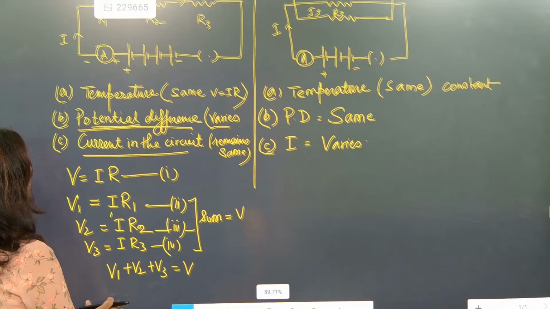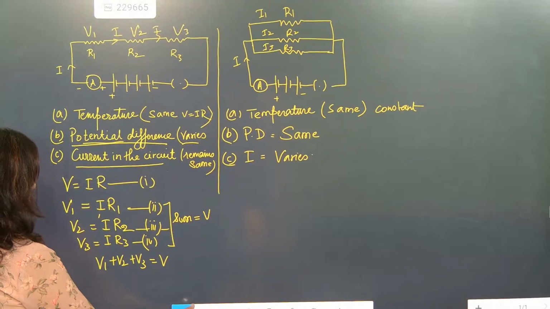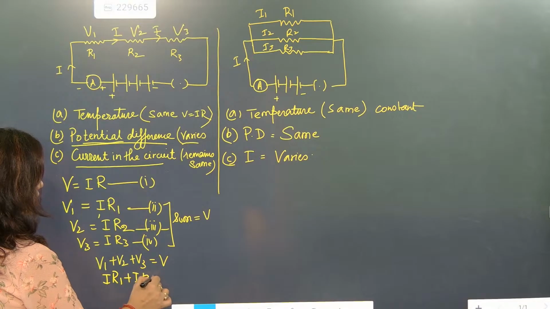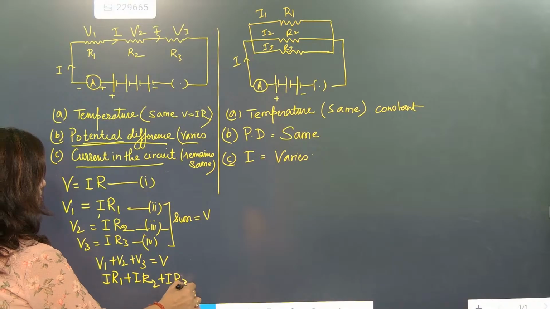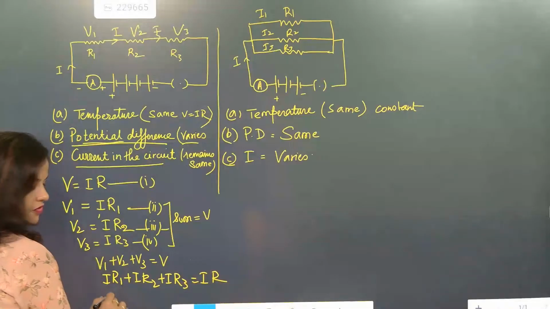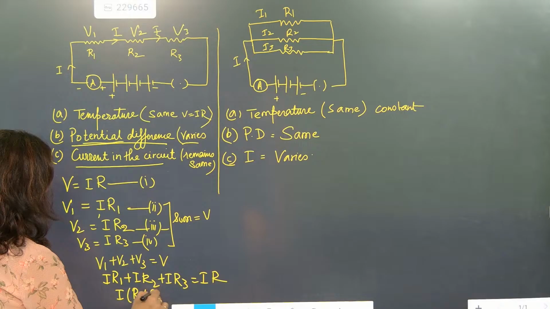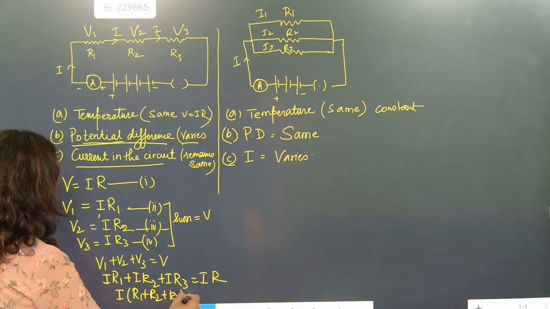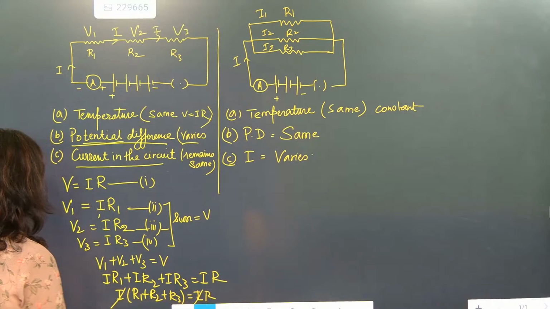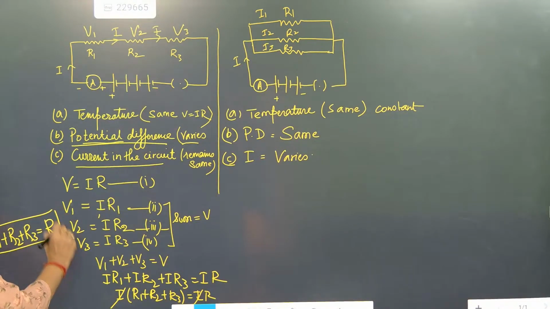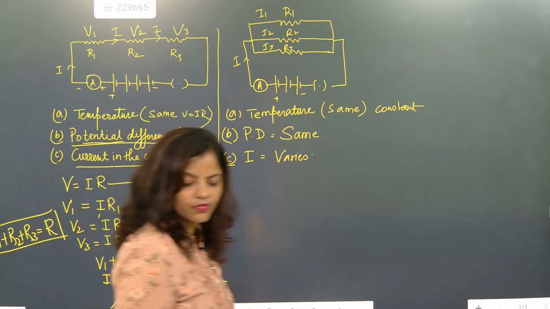Now what is your V1 here? Your V1 is IR1 plus IR2 plus IR3 is equal to IR. If we take I common, what are we getting? R1 plus R2 plus R3 is equal to R. Cancel I. So this is exactly for which connection?